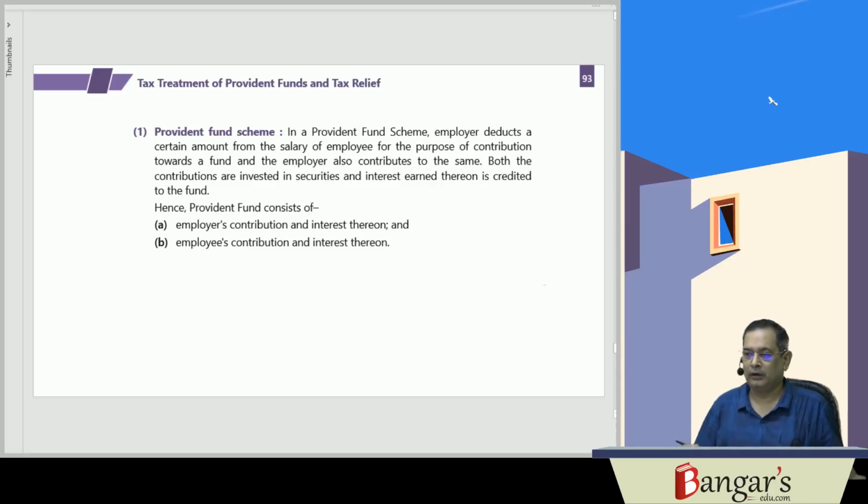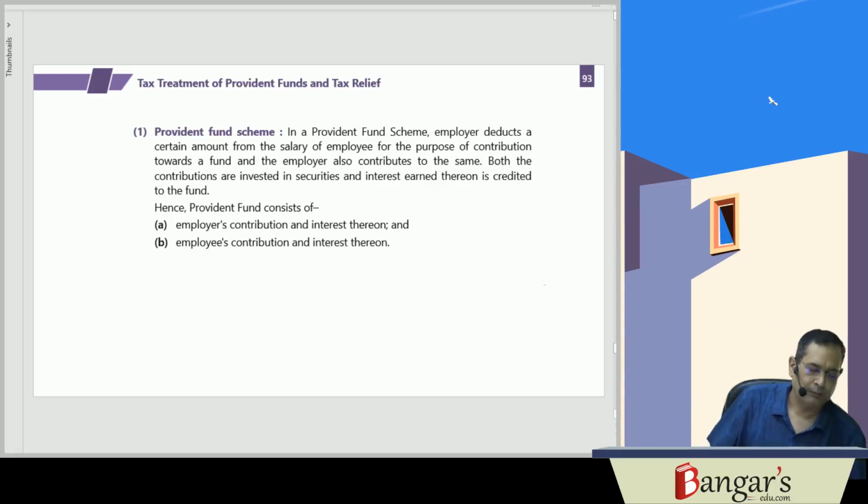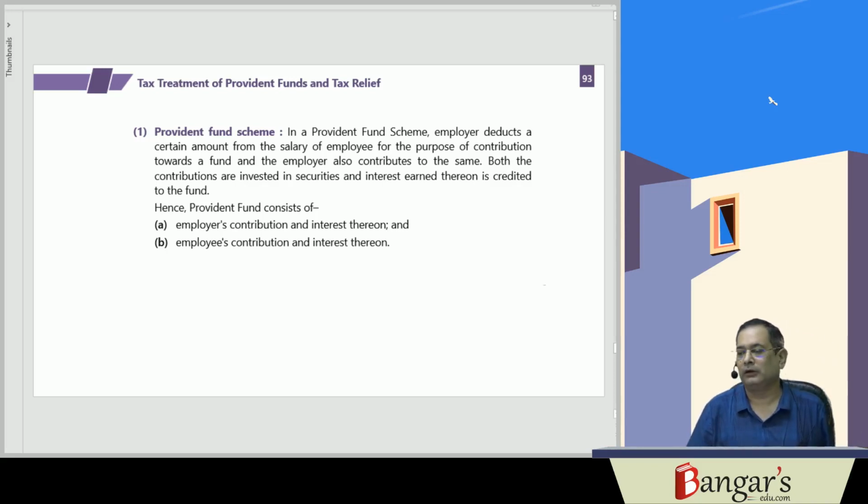Discussing tax treatment of provident fund. So here basically there is a provident fund scheme where the employer makes a contribution, the employee makes a contribution, and their contributions are invested in government schemes, and interest is credited to the provident fund account. When the employee leaves the organization, or when he retires, he is given the amount from the provident fund.